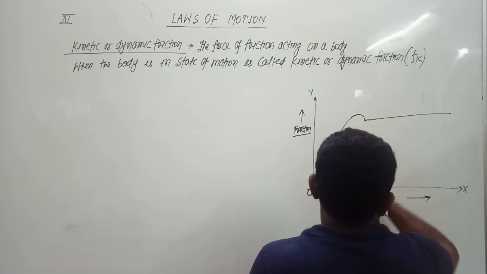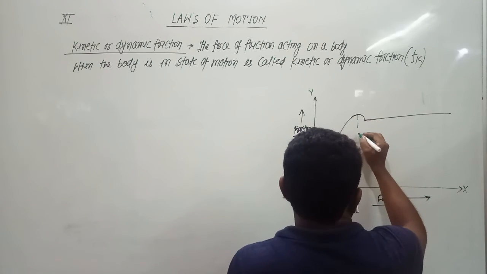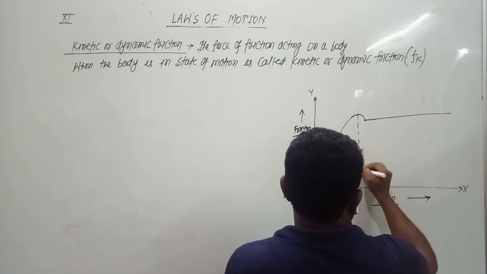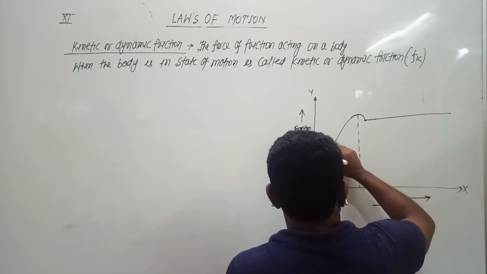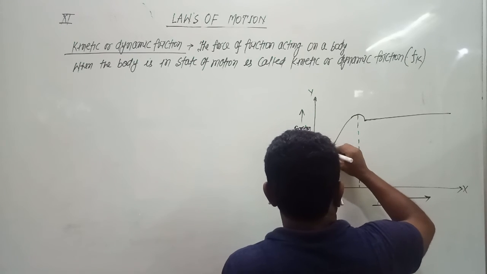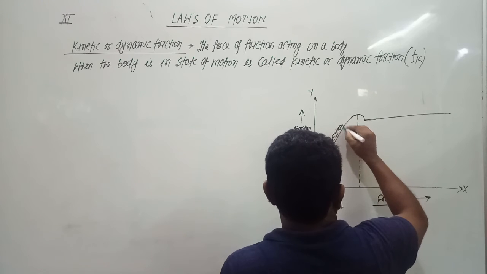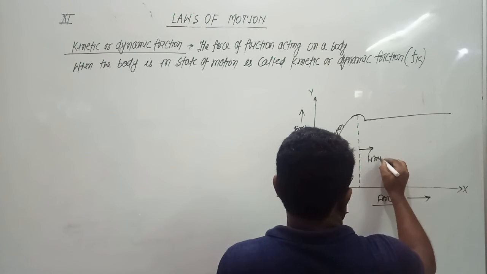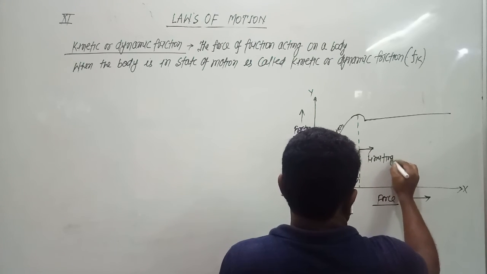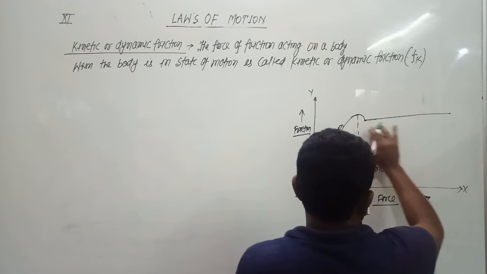This is the state of limiting friction and this is the static friction. This is the state of limiting friction, and now the body is moving in the direction of applied force.